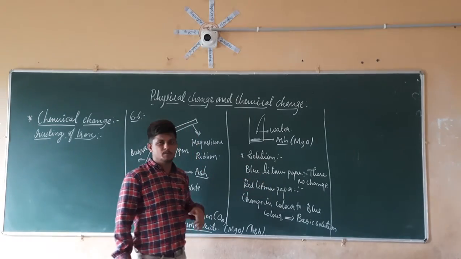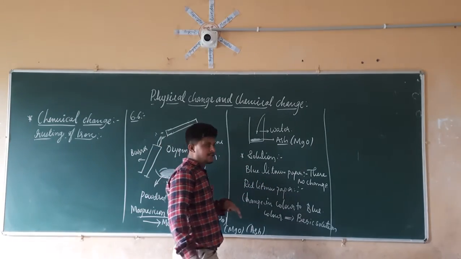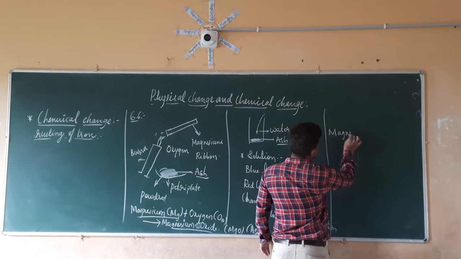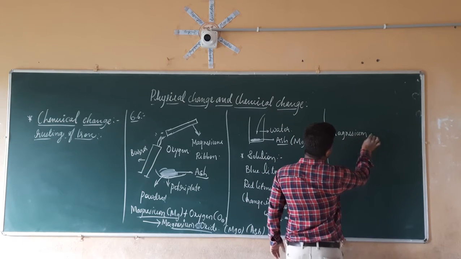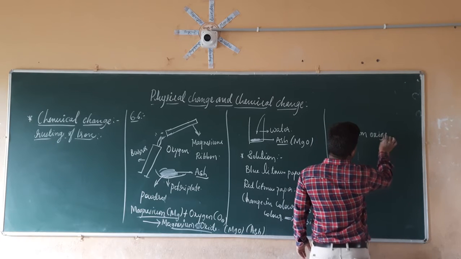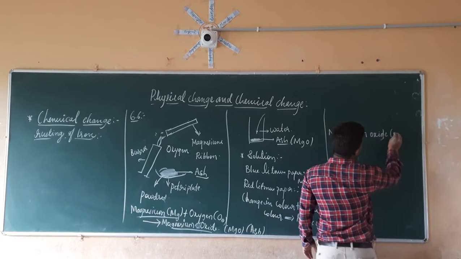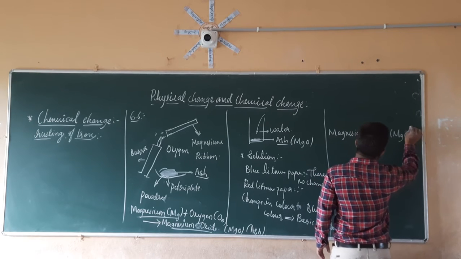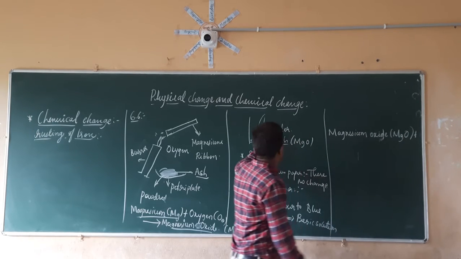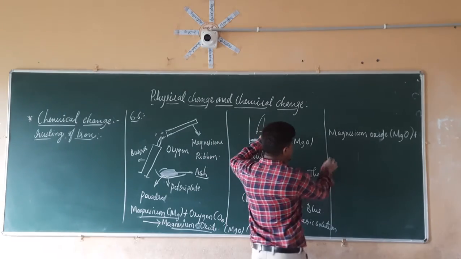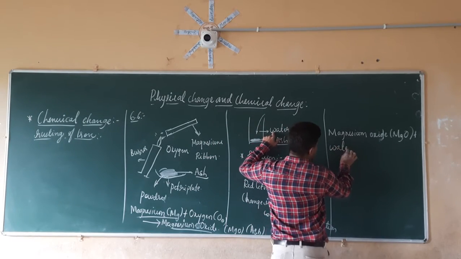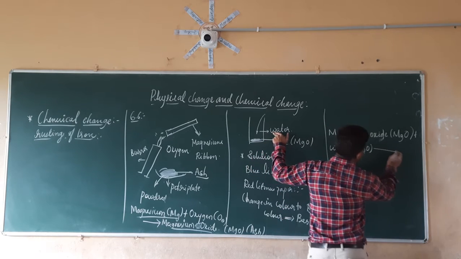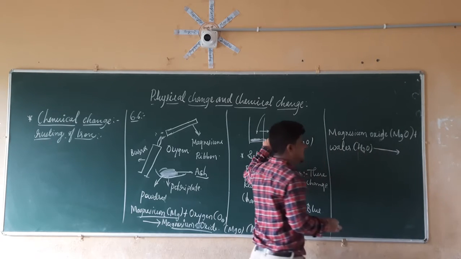So what is that new product? If you write the equation for it, magnesium oxide, MgO, plus it is reacting with water, H2O, and it is going to give a new product that is a base.